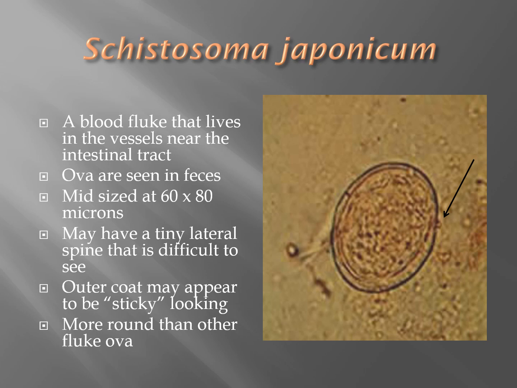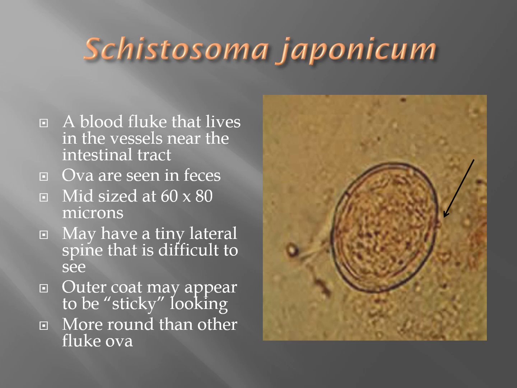Schistosoma japonicum is found in the small intestine and resides in the veins near the small intestine as well. This was a type of schistosome that was seen commonly during World War II in American troops who acquired this parasite in the Philippines. This is a blood fluke that lives in the vessels near the intestinal tract. The ova are seen in the feces, and it is mid-sized at about 60 by 80 microns. They are more round in shape.